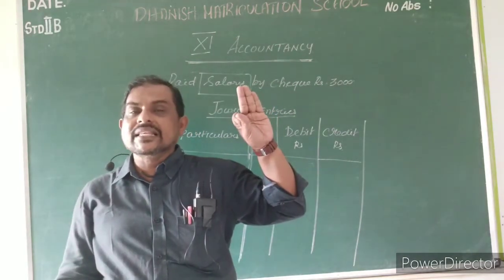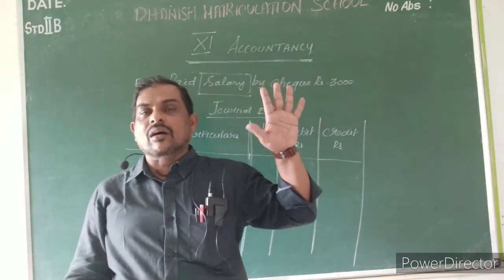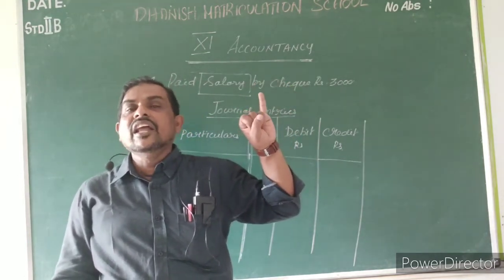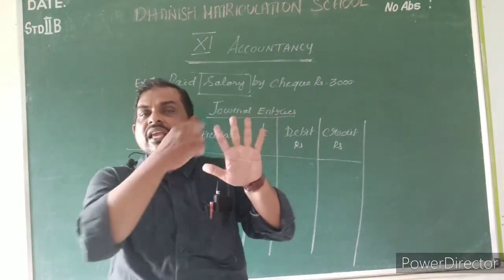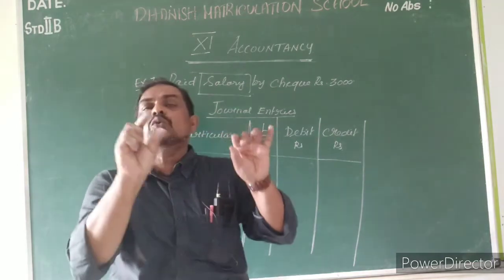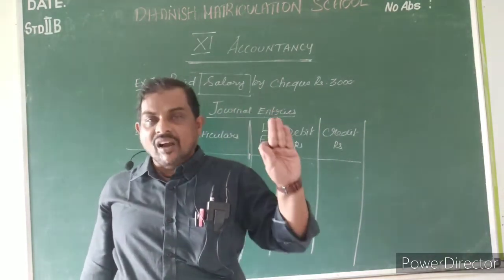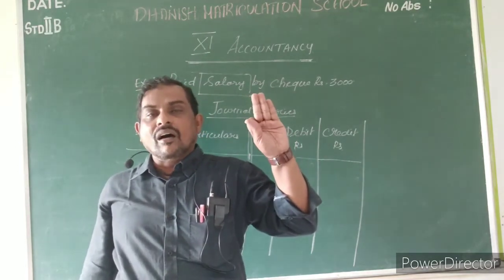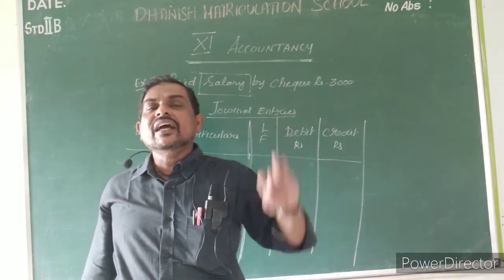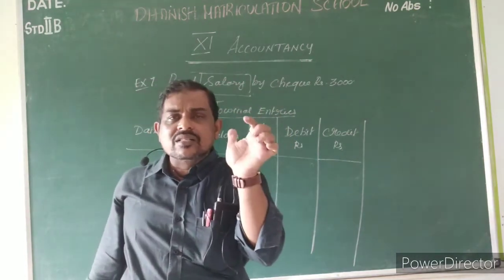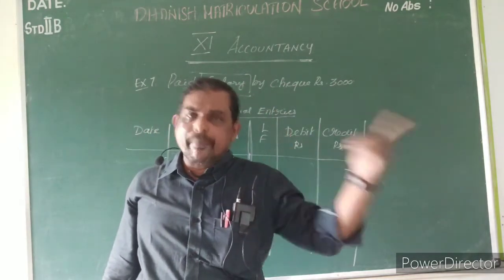ECS, electronic clearing scheme, is related to bank. Then RTGS, real time gross settlement, and NEFT. Then CDM, cash deposit machine. These all are related to bank only. Check, debit card, credit card, RTGS, NEFT, ECS, CDM. These all words are related to the common account, bank.